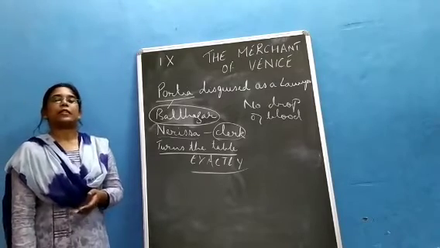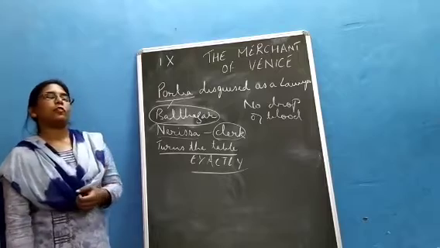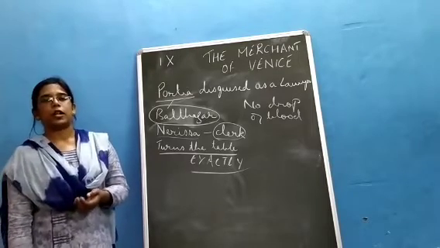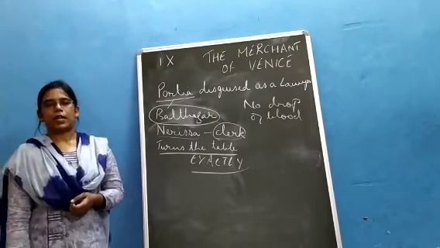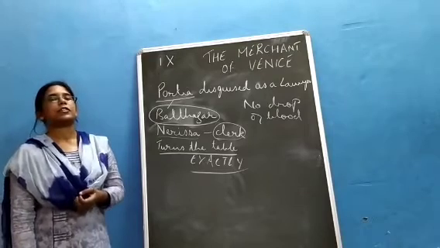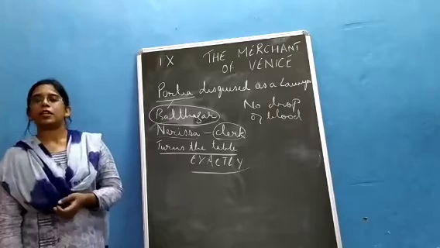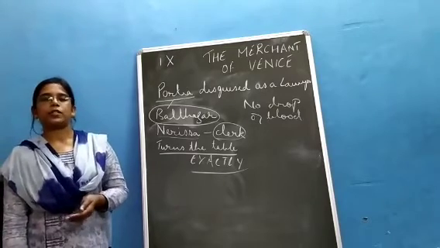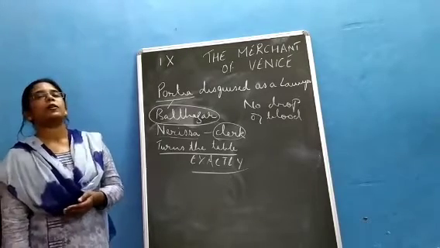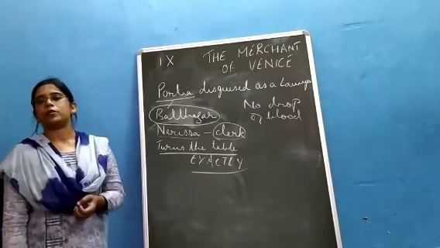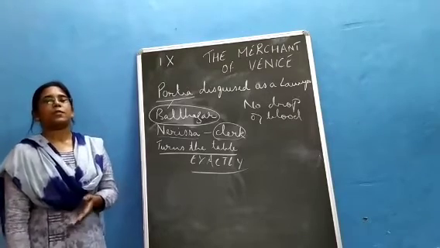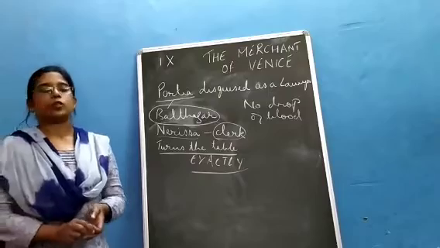But Antonio, being a kind Christian, forgives all the money that should come to him from Shylock's side, and instead he tells Shylock that, before he dies, he should make a will in which he declares that all his property that is left will go to Jessica and Lorenzo after his death. And with this, we come to the end of the story.